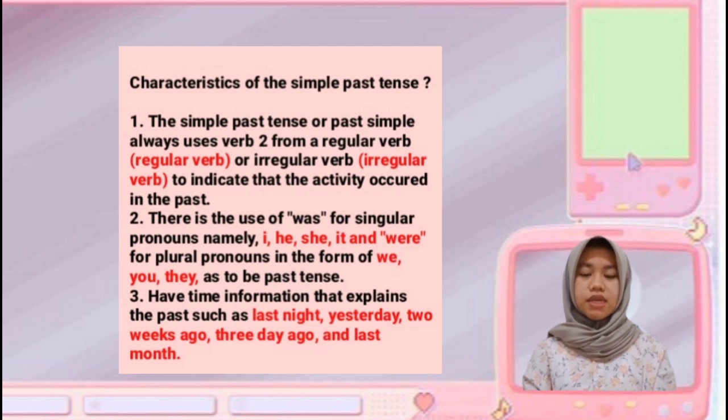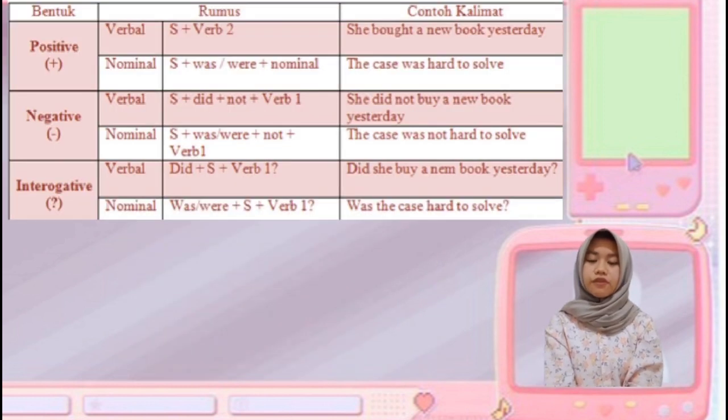Characteristic of the simple past tense. Number 1. The simple past tense or past simple always uses verb 2 or irregular verb to indicate the activity occurred in the past. Number 2. There is the use of was for singular pronouns, namely I, he, she, it, and were for plural pronouns in the form of we, you, they, as to be in the past tense. Number 3. Have time information that explains the past such as last night, yesterday, 2 weeks ago, 3 days ago, and last month.